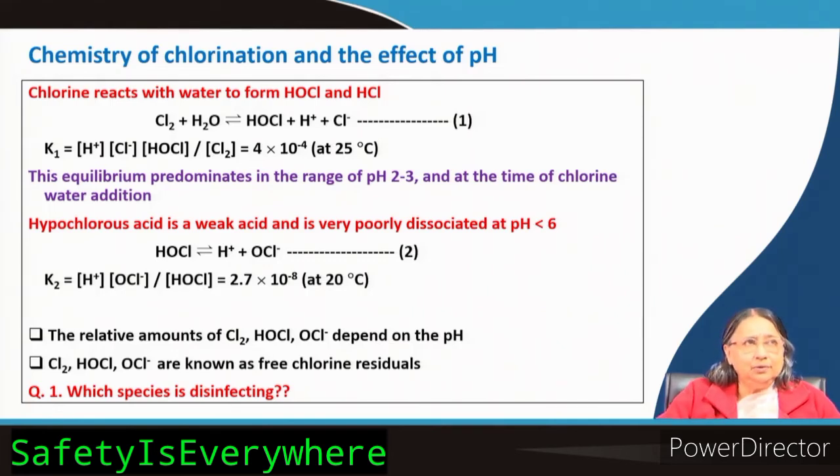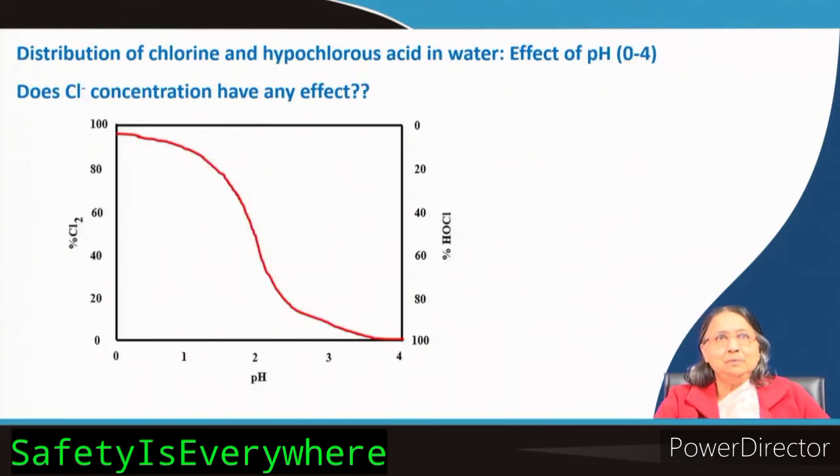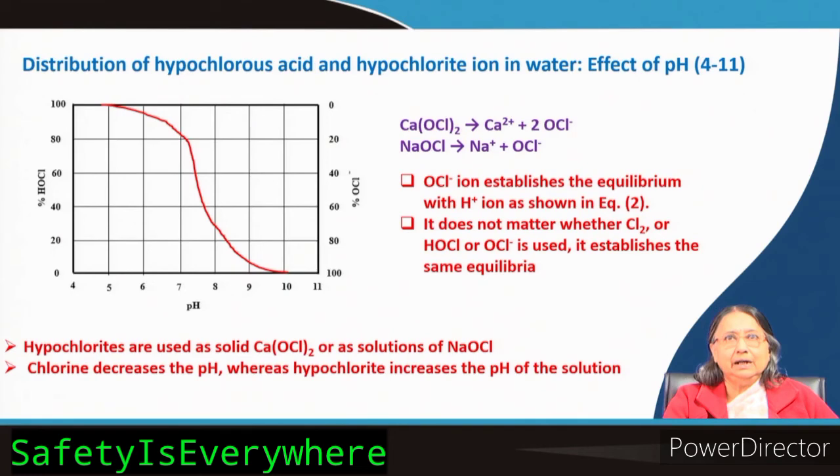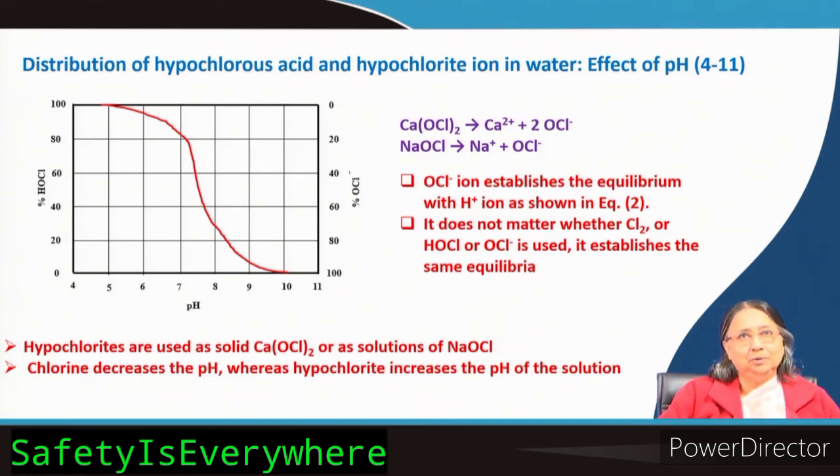If you allow in a closed vessel the reaction to go on, either you start from this side or that side, you will get the same composition. So, equilibrium is like this. So, here also once you start from OCl minus, it will establish the equilibrium like equation 2. It does not matter whether chlorine or HOCl or OCl minus is used, it establishes the same equilibrium. Depending on the pH, it will vary how much proportion of which one is there.